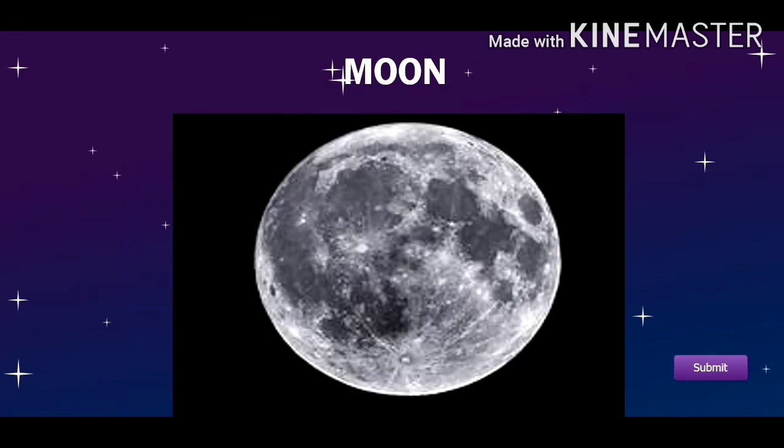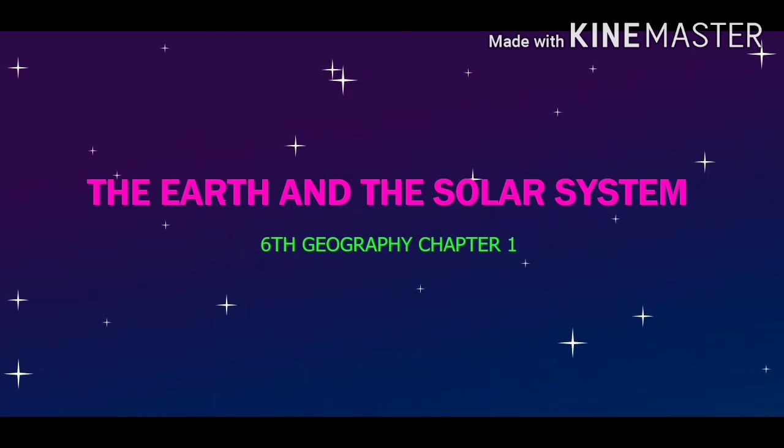So in this slide, you can see a beautiful moon. Do you know the moon is Earth's only natural satellite and the fifth largest moon in the solar system? The moon's presence has stabilized our planet's climate. If moon were not there, there would be only hot summer and no cool nights. So it helps in improving our climate. And do you know the distance between Earth and the moon? It's 240,000 miles.